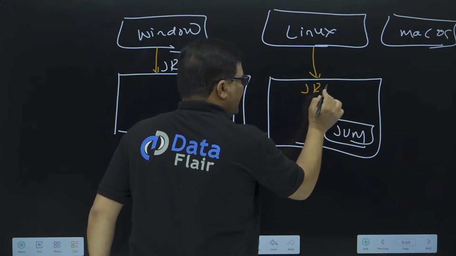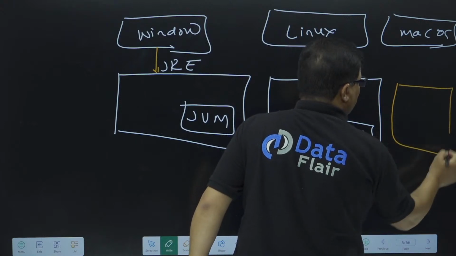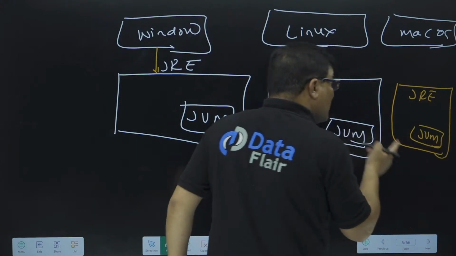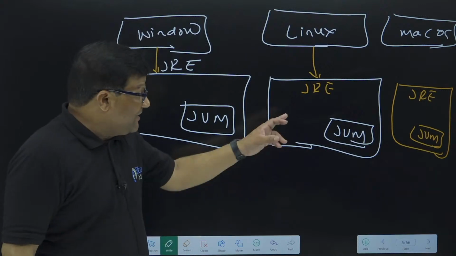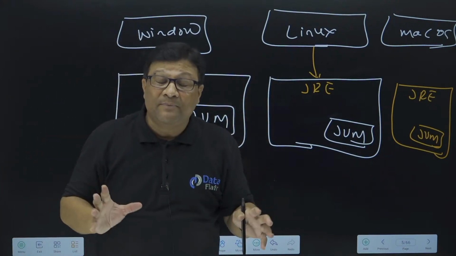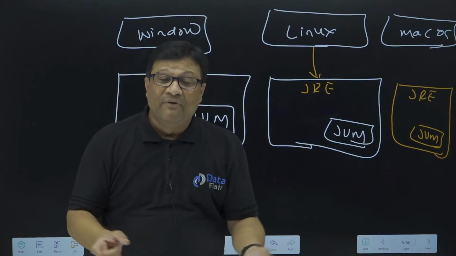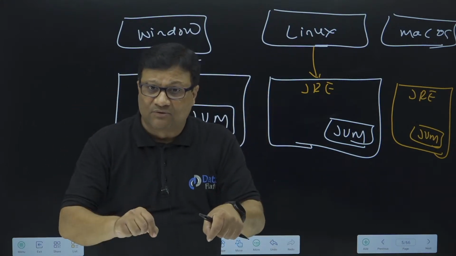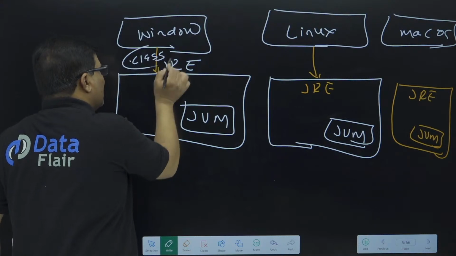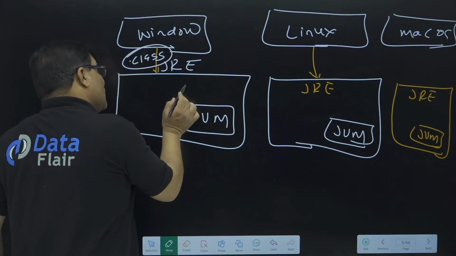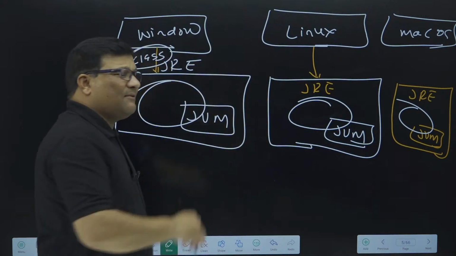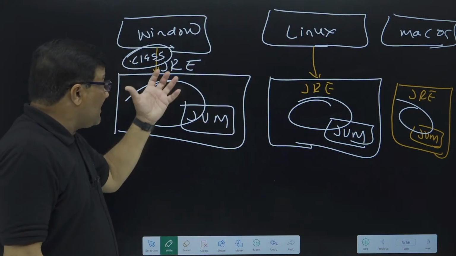Suppose JRE is an environment, and the same environment is in this machine too. JVM is a part of this JRE. So Java Runtime Environment means an environment where a Java program executes. This .class file requires this environment. If the common environment is available in every machine, why would Java not execute? Because Java requires this environment.